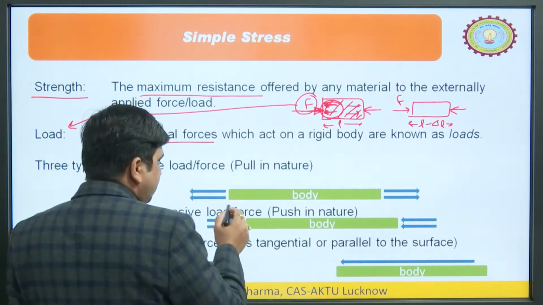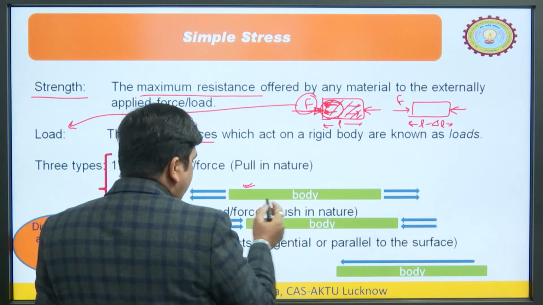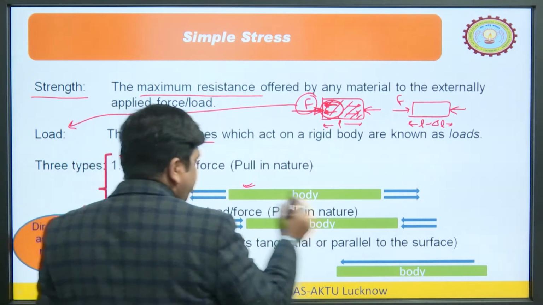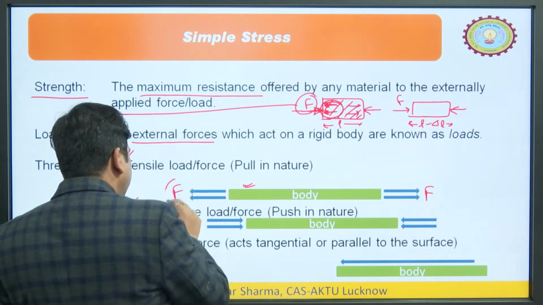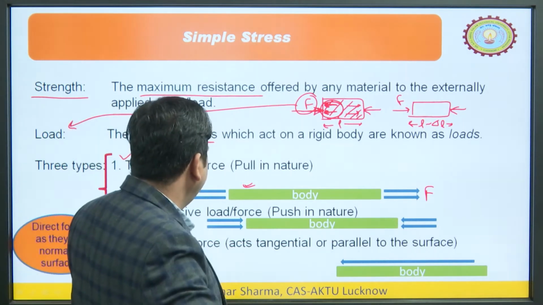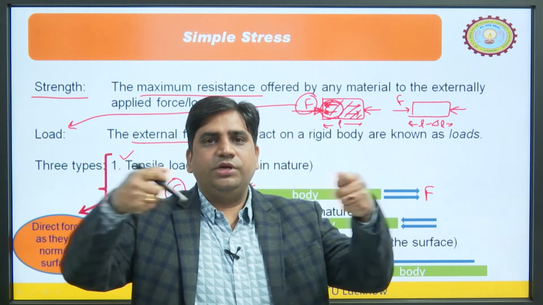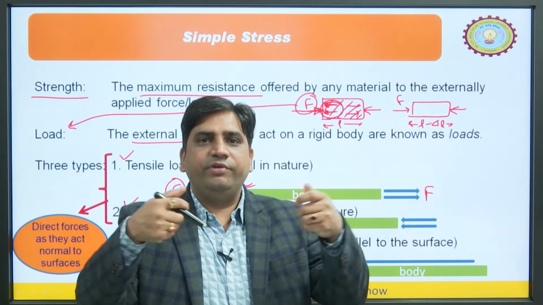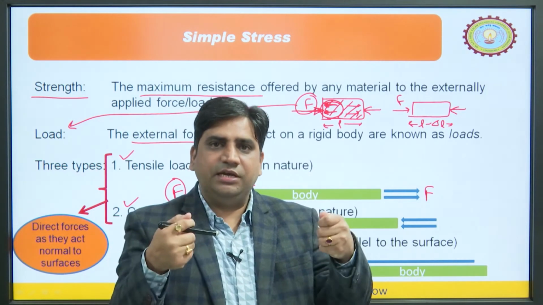Let us consider this example. Here, this green color is the body and we are pulling this object by this. Whatever load we are applying, this is the load. Which type of load is this? We are trying to stretch the object. So, it is tensile in nature, it will create tension in the object.